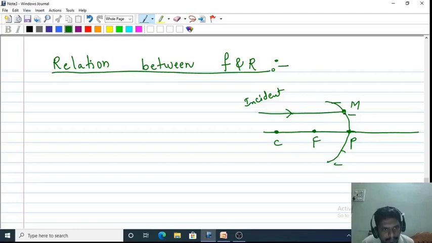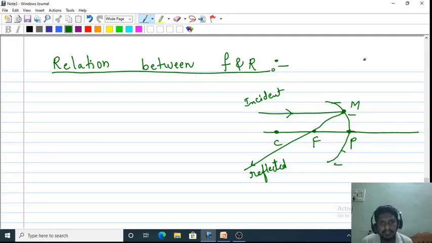So after reflection, it definitely passes through the focus. This is the reflected light. Now we know that according to the law of reflection, the angle of incidence should be equal to the angle of reflection. It is true for any surface, whether it is a plane or curved surface.